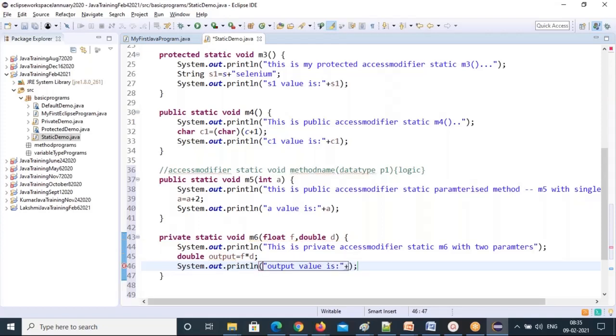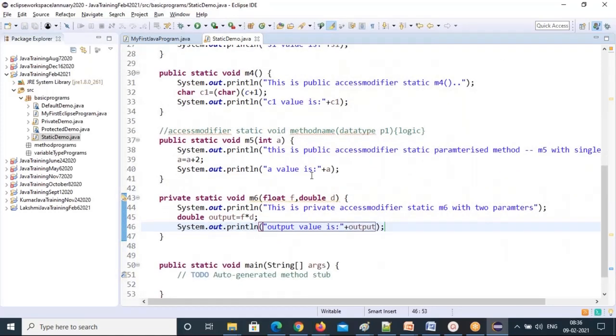So the main purpose of a parameterized method is that you can give different values by calling this m6 method. That's the advantage here with a parameterized method. So like this, you can create n number of parameters.